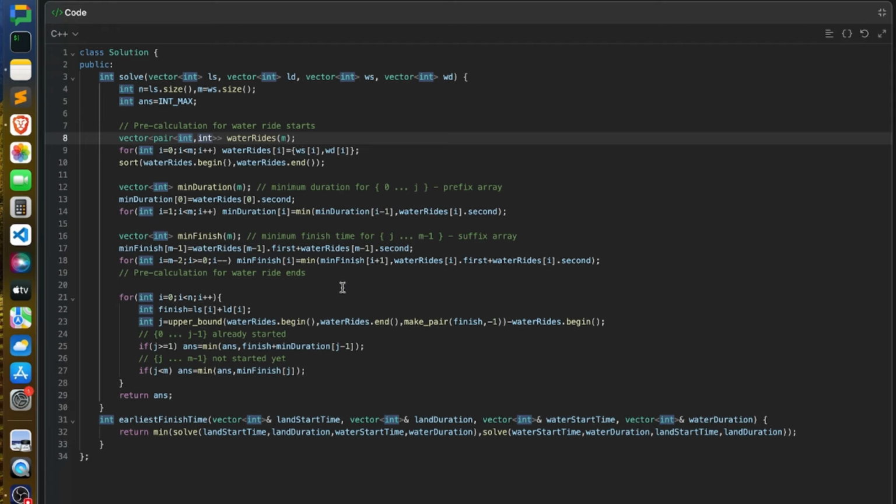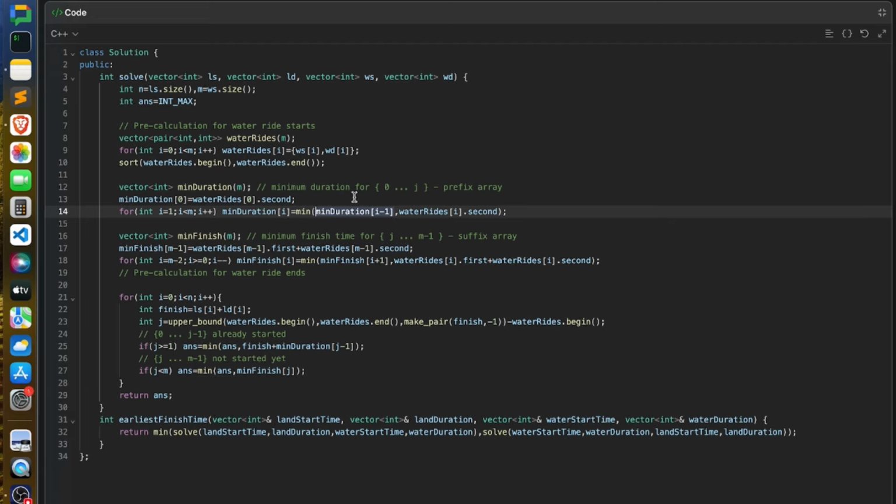These two are the standard implementation of prefix and suffix arrays, so I would highly recommend learning how to build them from an online tutorial. For index 1 to n minus 1, I just updated it: min duration of i equals the minimum of the previous value and water ride of i dot second. This is my current duration, and this is the minimum of all the previous durations.